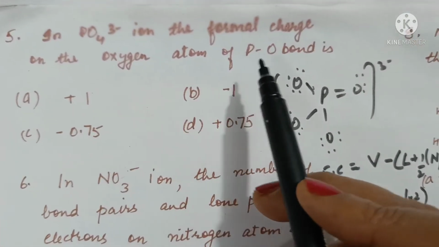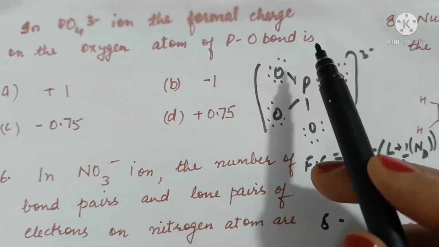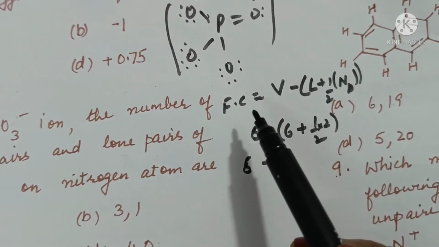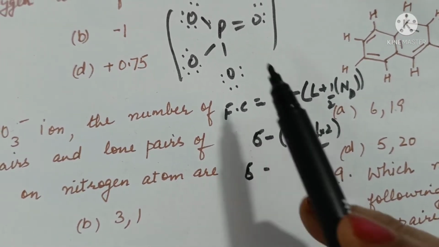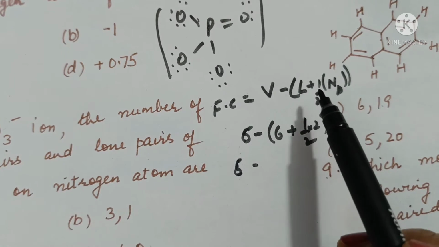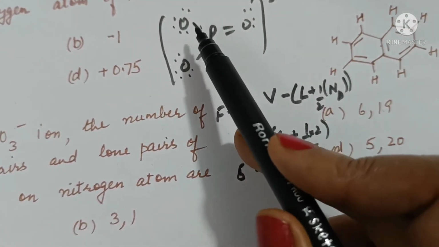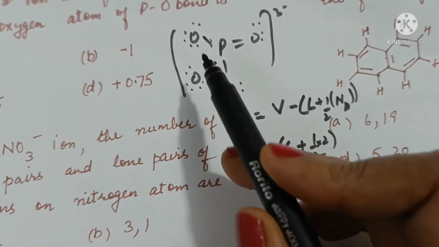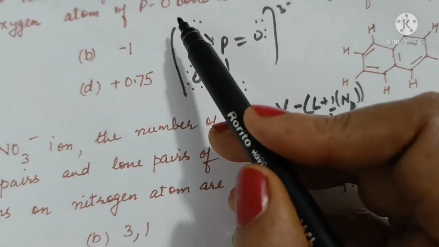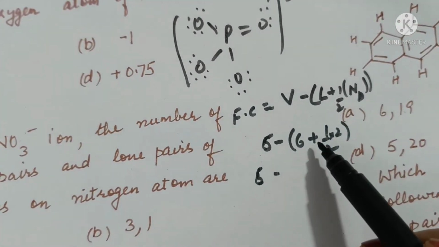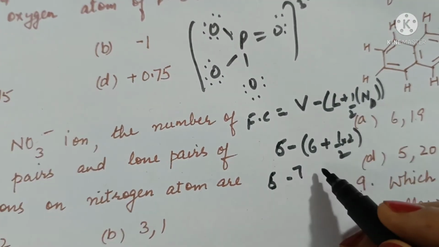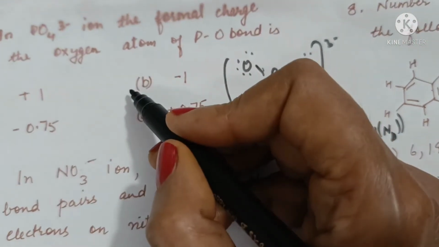In phosphinic acid, the formal charge on the oxygen atom of the phosphorus oxygen single bond is, so this is the structure. The formula is, formal charge is equal to number of electrons in the valence shell of the atom minus number of lone pair electrons plus half of number of bonded pair electrons or shared electrons. So we can see that oxygen has 6 electrons in the outermost shell, V is 6, minus lone pair electrons 2, 4, 6, plus half of shared pair electrons, which are 2. So half of 2 is 1, and the answer is minus 1. So the option is B.